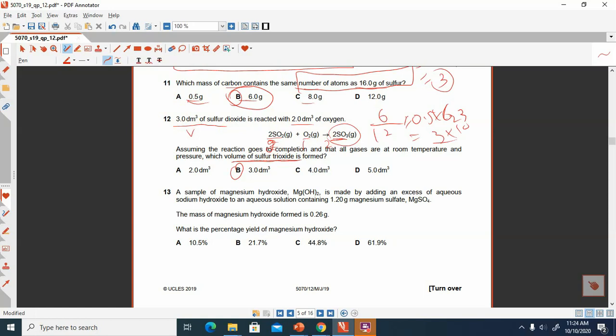I hope you understood the main concept of the paper 1, that which are the questions and how they are coming in the paper. Try to solve the other questions, and in our upcoming lecture we will try further questions related to different years.